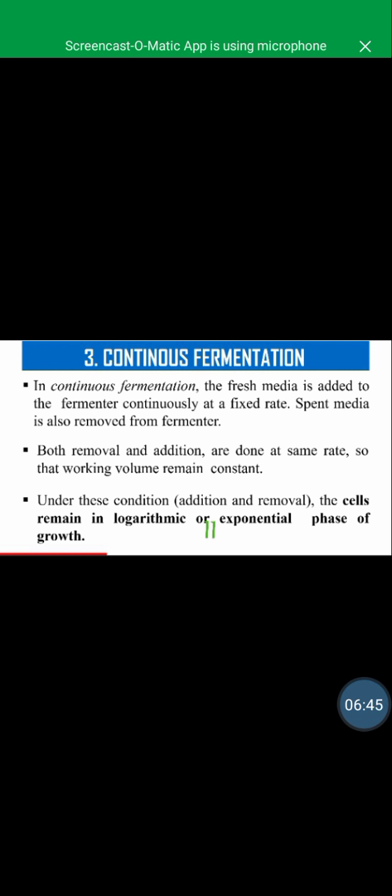In continuous fermentation, fresh media is added to the fermenter continuously at a fixed rate. Spent media is also removed from the fermenter. Both removal and addition are done at the same rate, so the working volume remains constant. Under this condition of addition and removal, the cells remain in the logarithmic or exponential phase of growth.